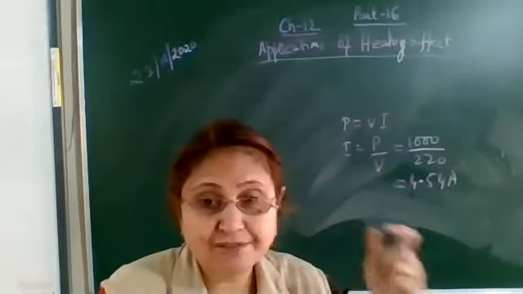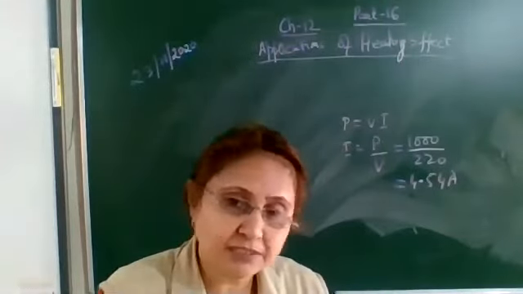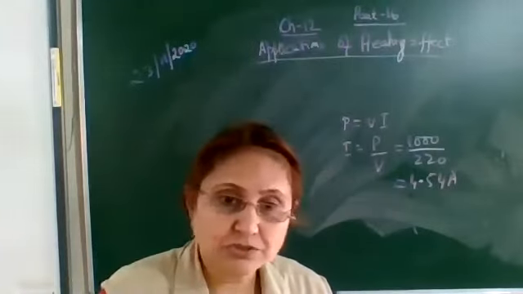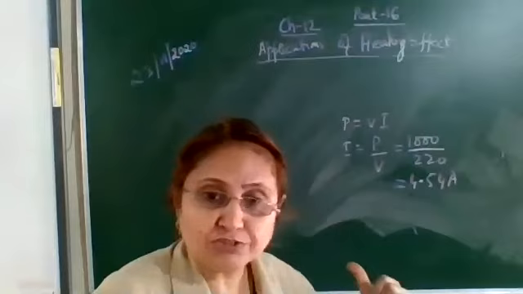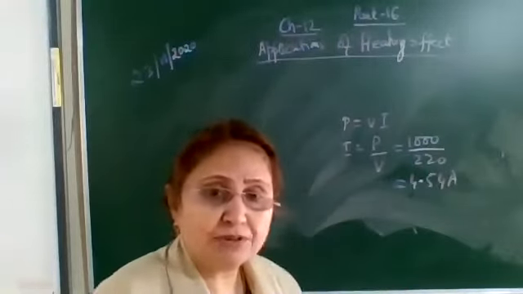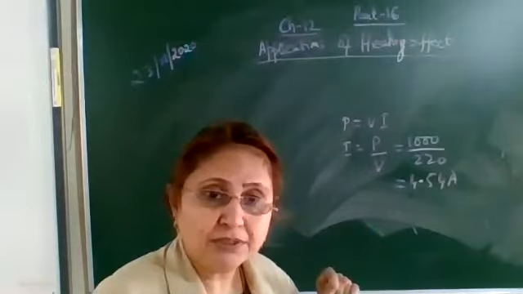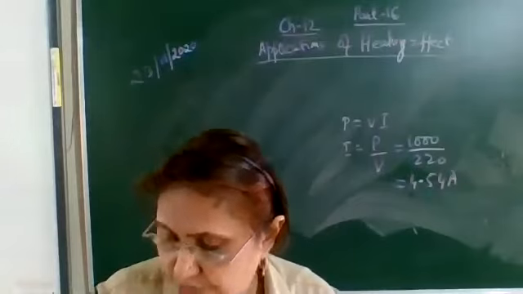Which fuse? A 5 ampere fuse has to be used, because these fuse wires are named as 1 ampere, 2 ampere, 3 ampere, 5 ampere and so on. So which fuse here? It has to be 5 ampere. Why? Because when the current is calculated, it comes to be 4.54 ampere. So the fuse to be used is a 5 ampere fuse.